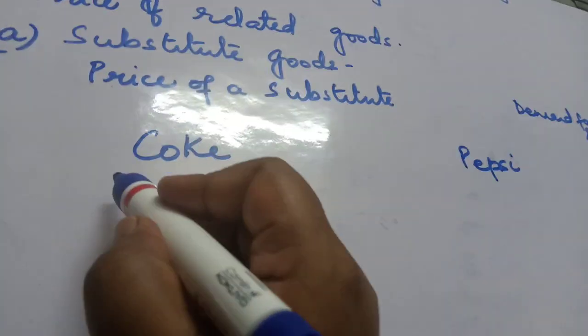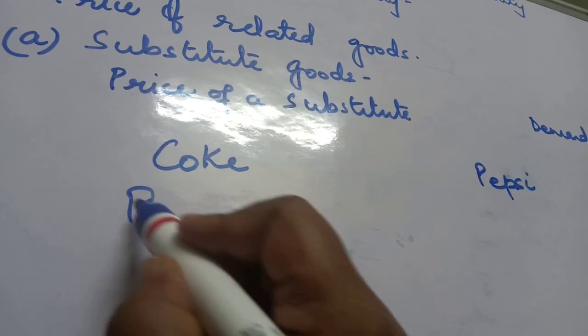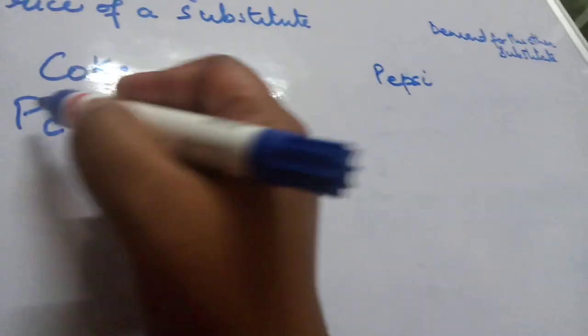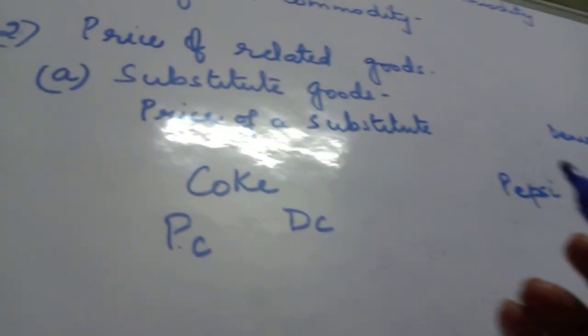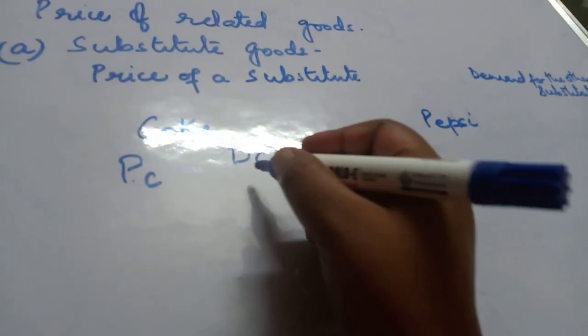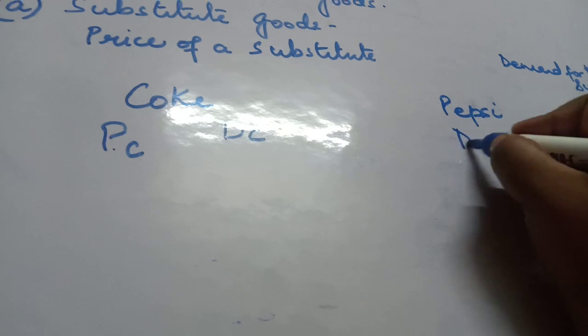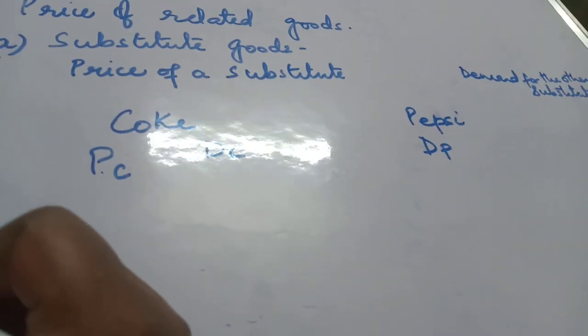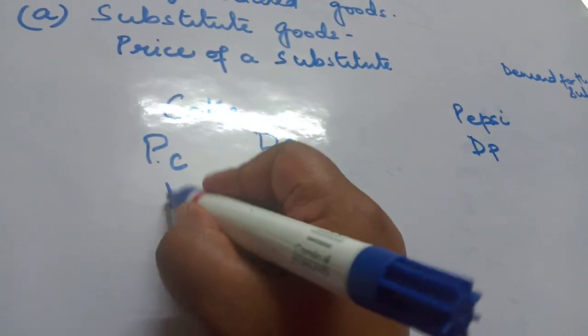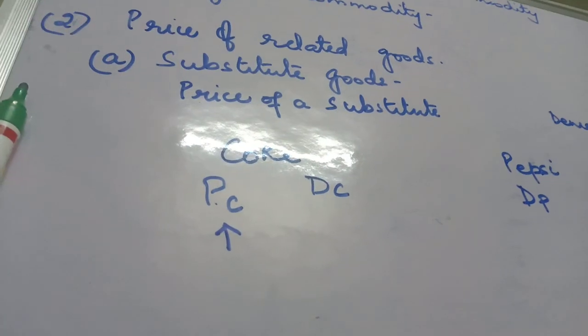So for that we need to have the price of Coke. What impact will this price of Coke have on the demand for Coke, and thereafter what will be the impact on the demand for Pepsi? Just suppose that the price of Coke increases.